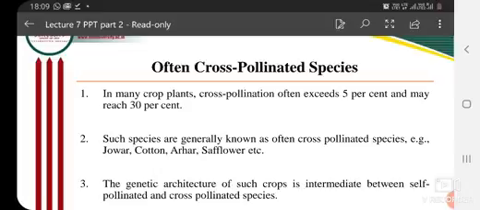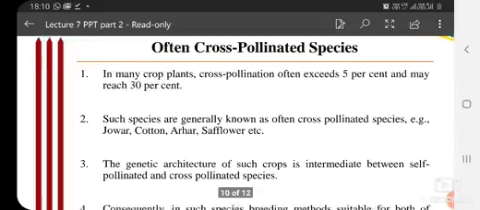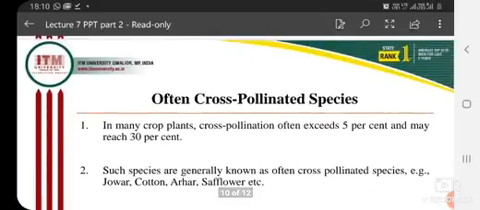We will say that it is a cross-pollinated species. But if it is less than 5%, then it is negligible, we can neglect it because it is self-pollinated. And if it increases from 5 to 10 to 30 to 40%, very few species show 50%, but it is 30 to 40%. So that crop is known as often cross-pollinated species.